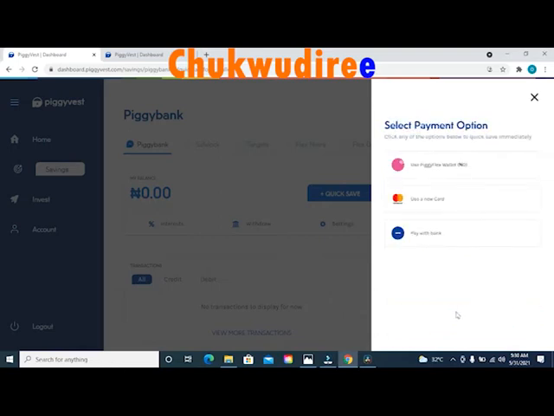When you click on proceed, you'll be taken to this new page. On this new page, you have to select payment option. Click any of the payment options below to quick save immediately.